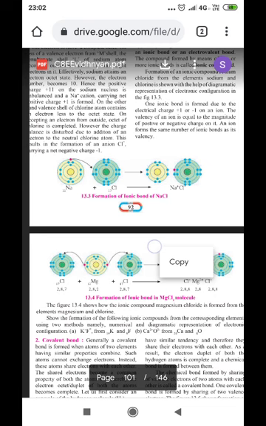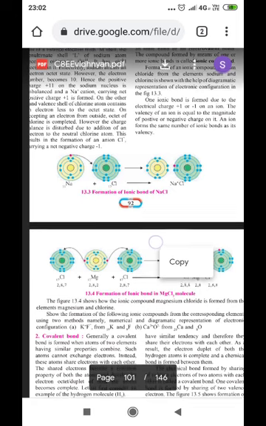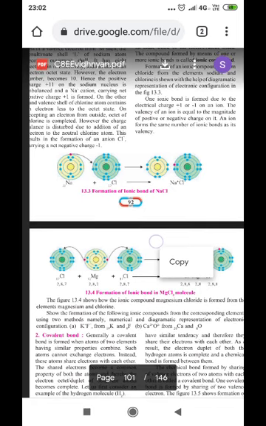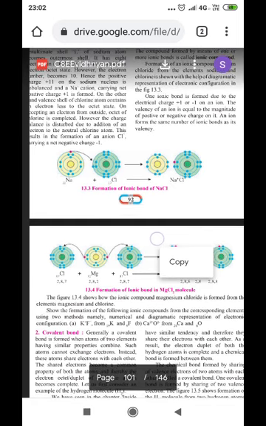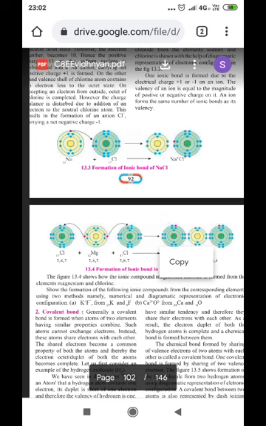Now one electron is extra in sodium, so that electron is donated to chlorine, and therefore in both of them the outermost orbit has an octet state, and both have become stable. But in turn, they have acquired a charge. Sodium acquires a positive charge, and chlorine acquires a negative charge, and a bond is formed between them, which we call an ionic bond.